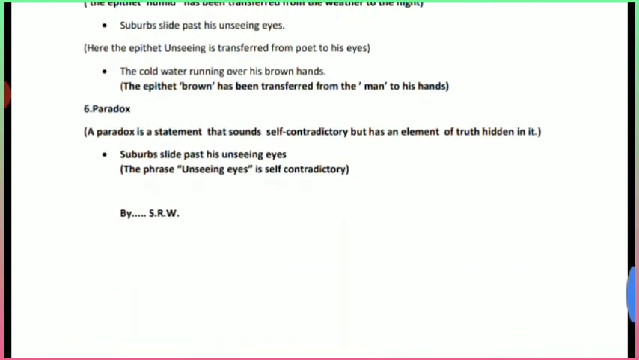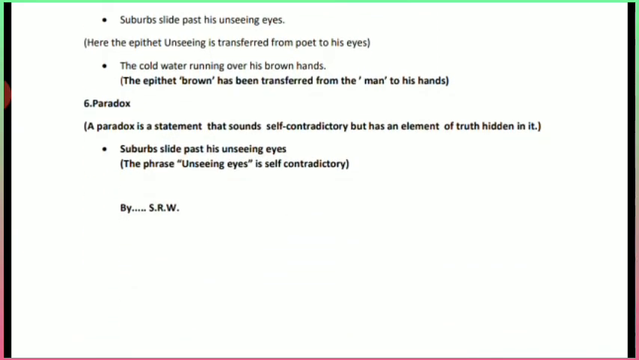Then the last figure of speech is paradox. What is meant by paradox? A paradox is a statement that sounds self-contradictory but has an element of truth hidden in it. It is a contradictory statement, but it has a meaning behind that sentence.